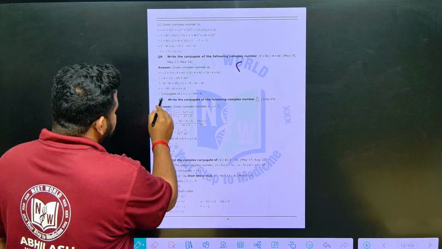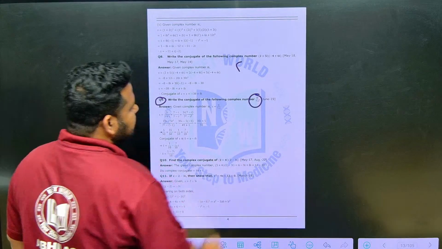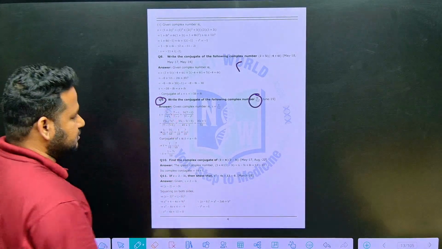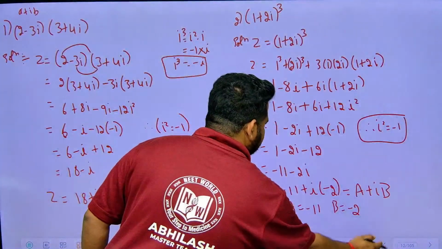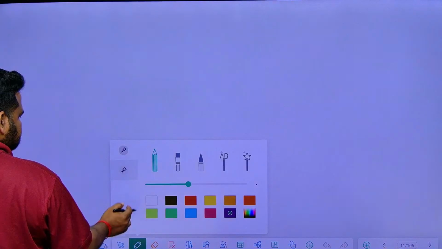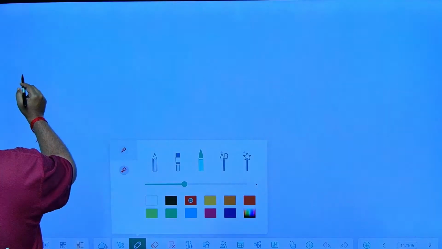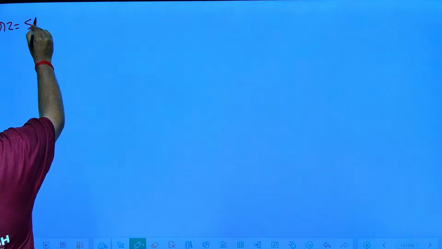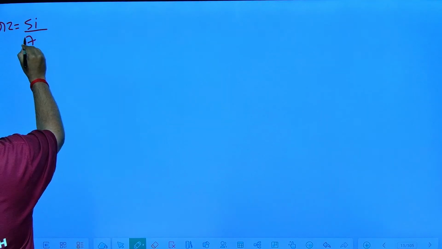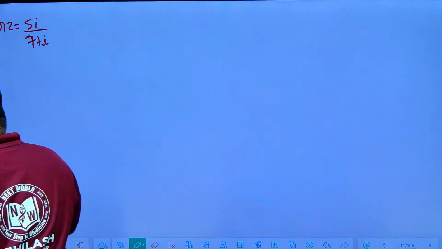Now look at this question. They have asked 5i by 7 plus i. We have to write the conjugate of that complex number. The question that is given is, observe carefully, z is equal to 5i by 7 plus i. They are asking us to find the conjugate of this complex number. They are asking us to find z bar.